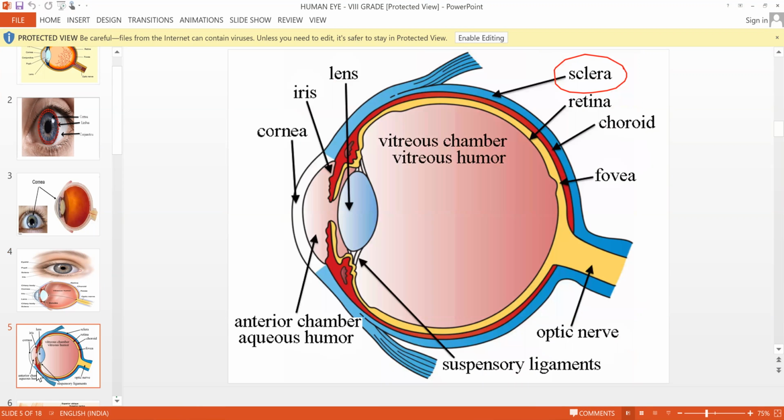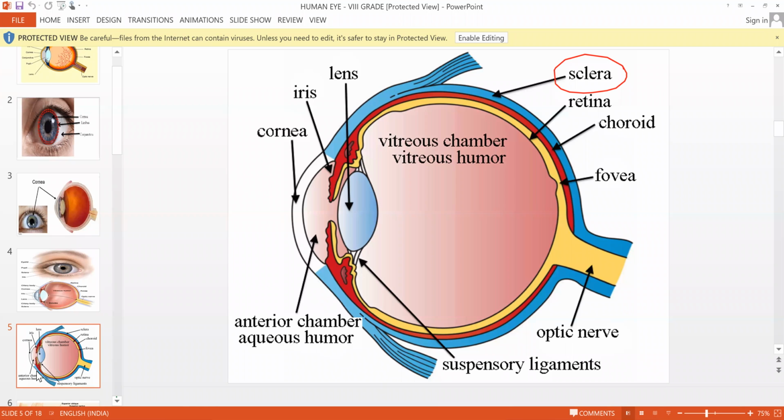The spherical shape of the eye is maintained because there are some liquids inside the eye. Because of those liquids which are present inside the eye, the spherical shape of the eye is maintained. You have to remember and understand that there are some liquids, and because of that the spherical structure of the eye is maintained.